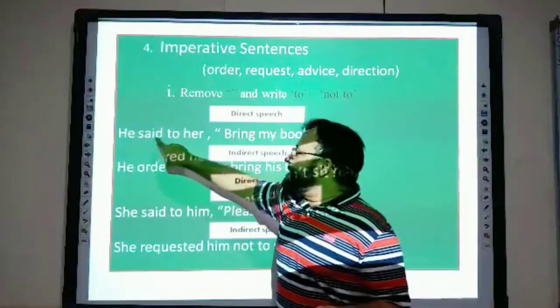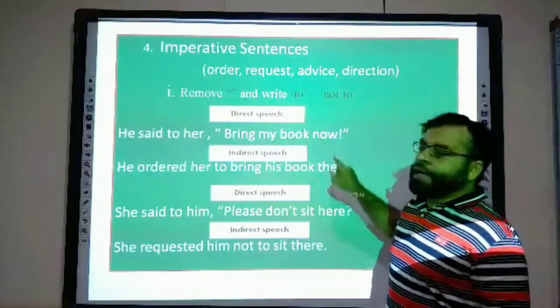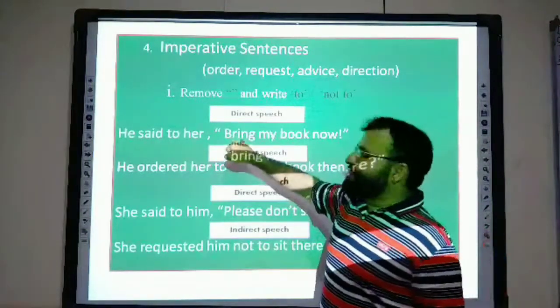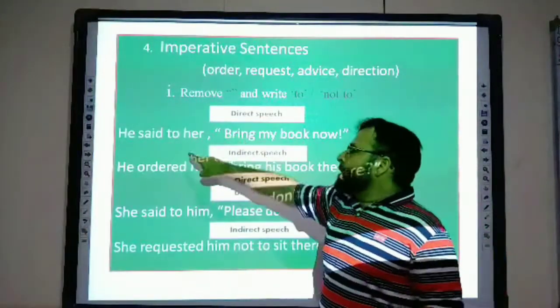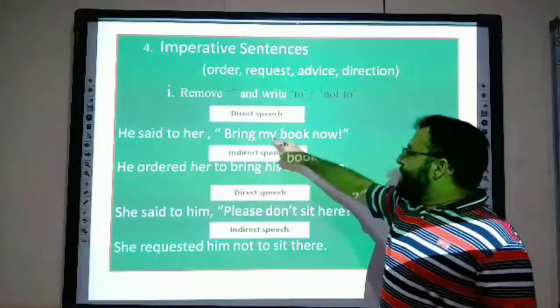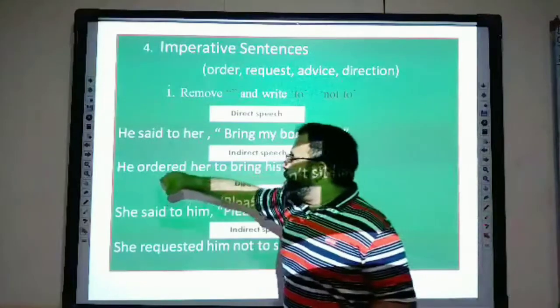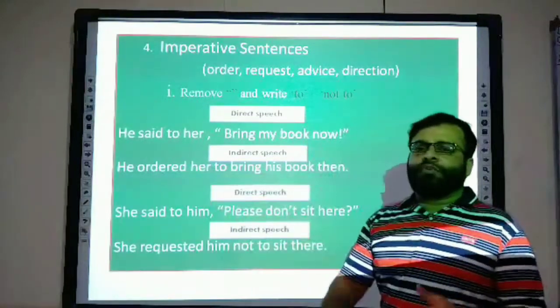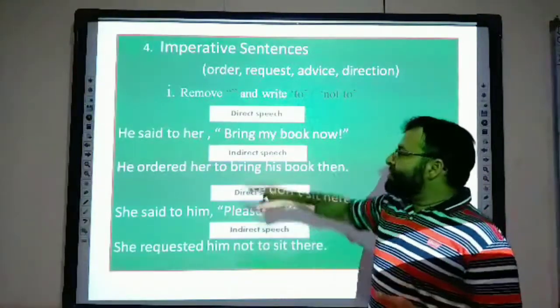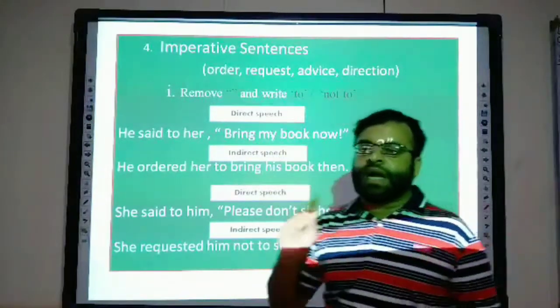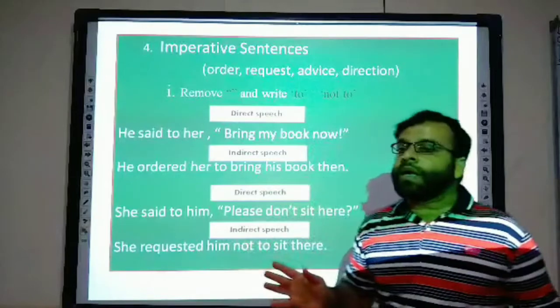For example, "He said to her, bring my book now." Remember, imperative sentences always begin with the first form of the verb. How will we convert it into indirect speech? He ordered her. It could be a request, but we judge that from the context. If there is a word like "please" or "kindly," we take it as a request.